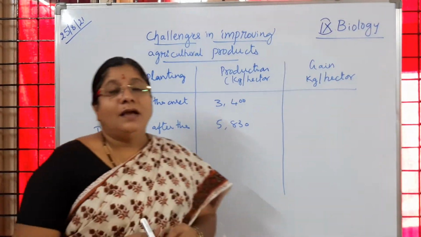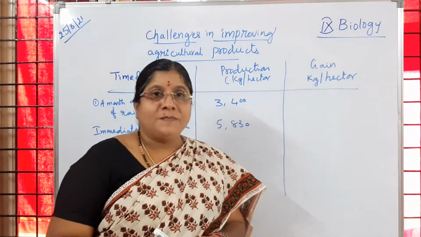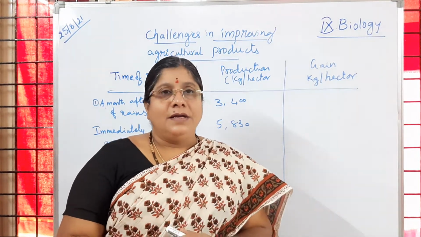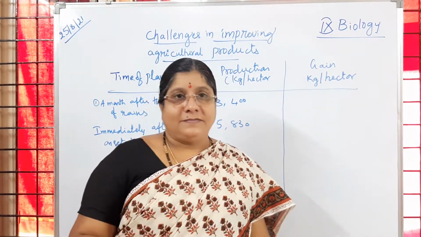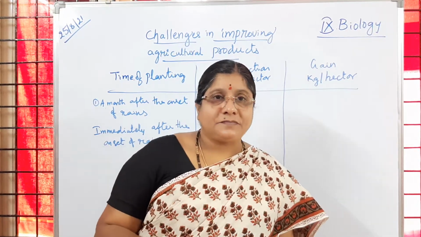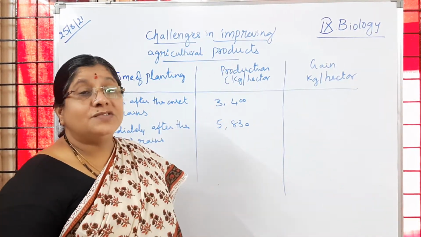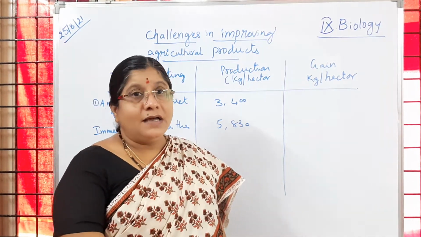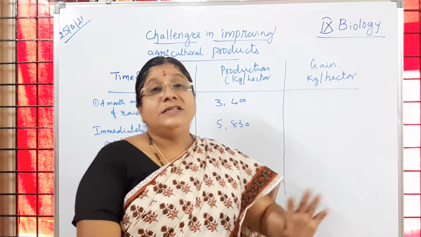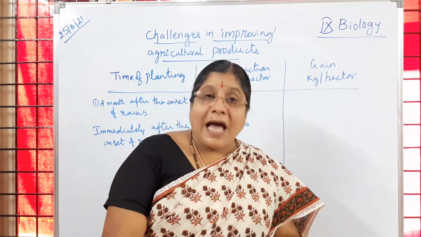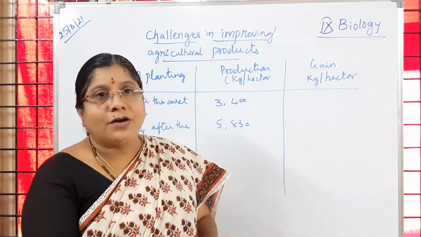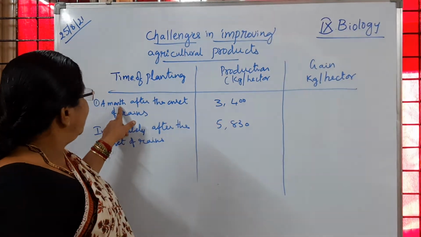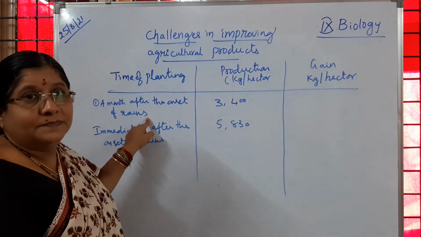Usually farmers are growing crops in two seasons, Kharif and Rabi. In Kharif season, immediately after the rains start, in the rainy season, the farmers are going to grow the crops. Is it clear? Have you observed any time that farmers are growing crops after the rainy season is over? No, it is not like that. But here it is given: a month after the onset of rains.